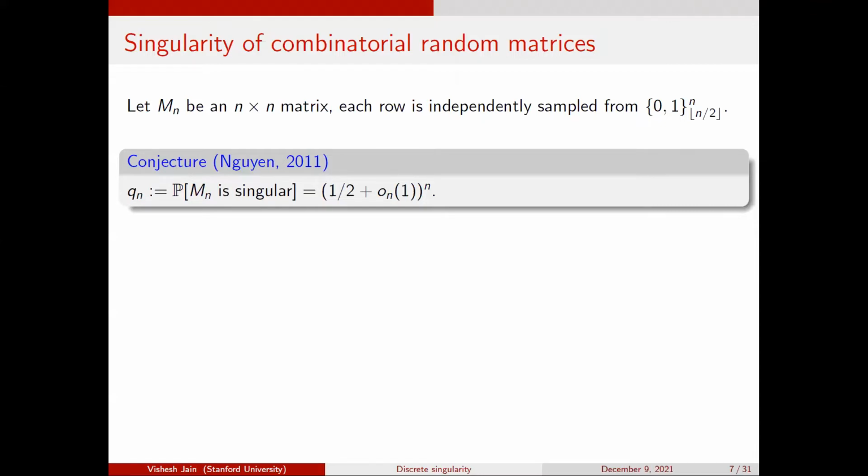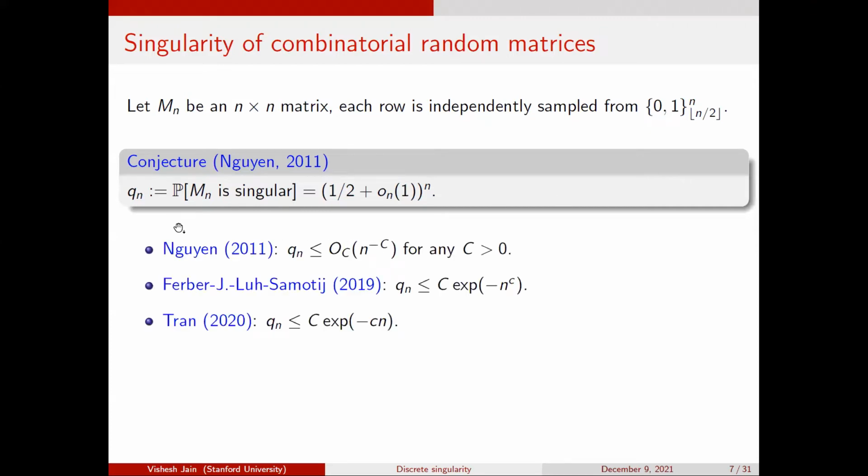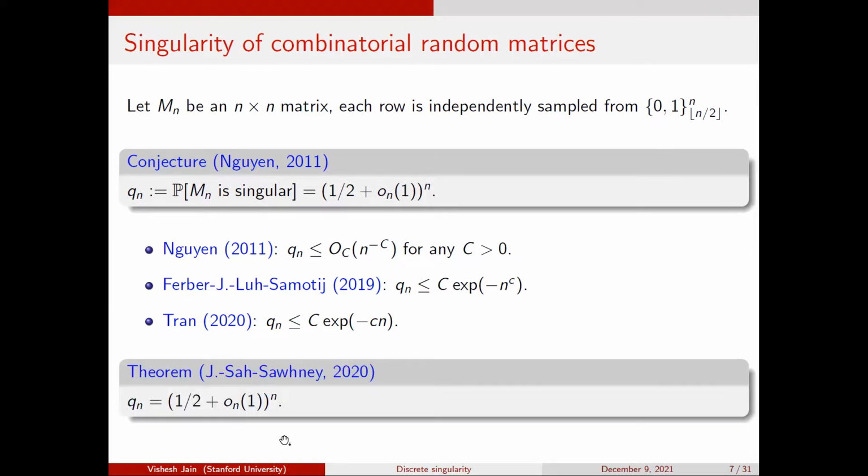And he made this conjecture that the probability that the matrix is singular is 1/2 plus o(1) to the n. Of course, this seemed very hard at that time because people didn't even know how to prove this for the Bernoulli case. Anyway, Jain proved that the probability of singularity is polynomially small, for any polynomial. Then together with Asaf Ferber, Kyle Luh, and Wojciech Samotij, we proved some exponential type bound. And then Tuan Tran last year got an exponential bound. And one of the things we get in our paper is this resolution of the conjecture.